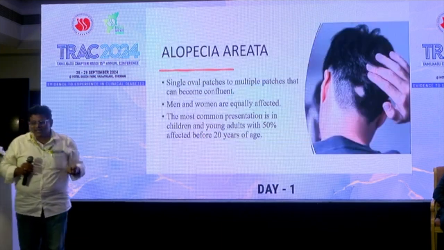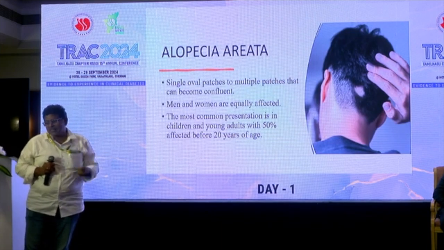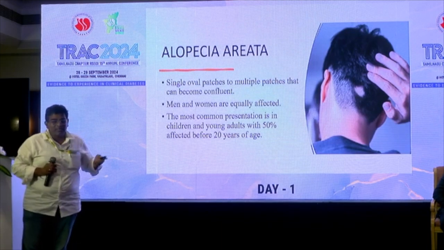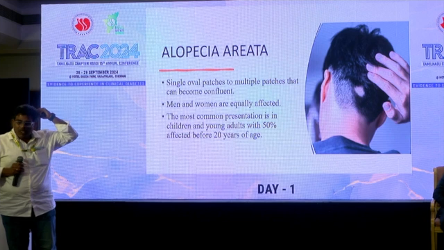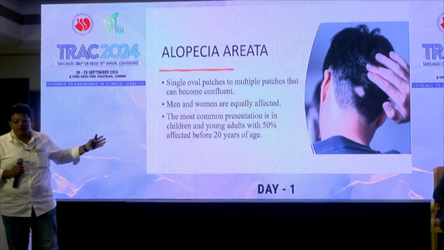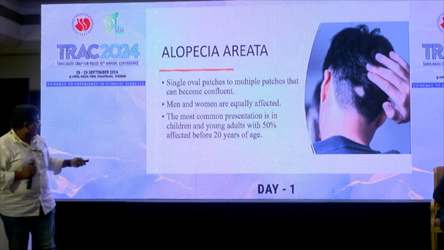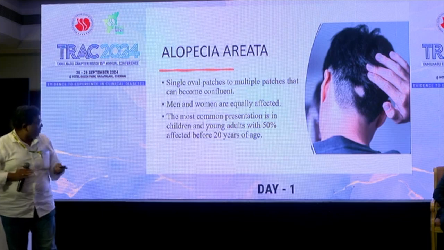Then comes the second hair loss that we need to know. The second thing is something which we characteristically see in our clinical practice. This is the alopecia areata. You have a small patch of hair loss. It can be one or multiple. This comes typically in youngsters. So people less than 20 years are mostly affected by alopecia areata. Men and women are equally affected.